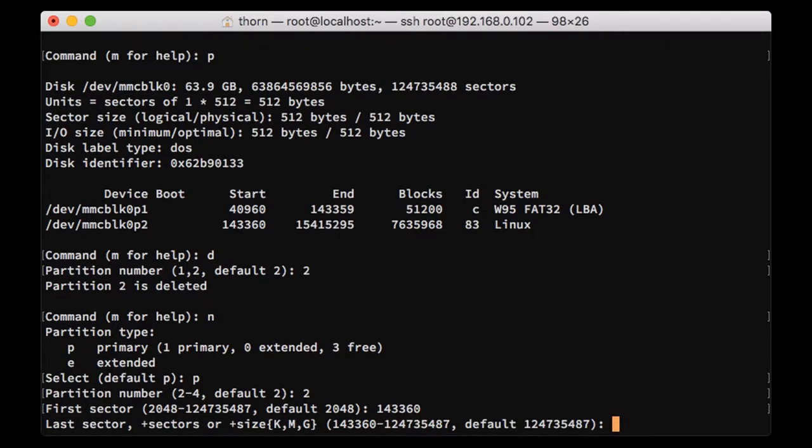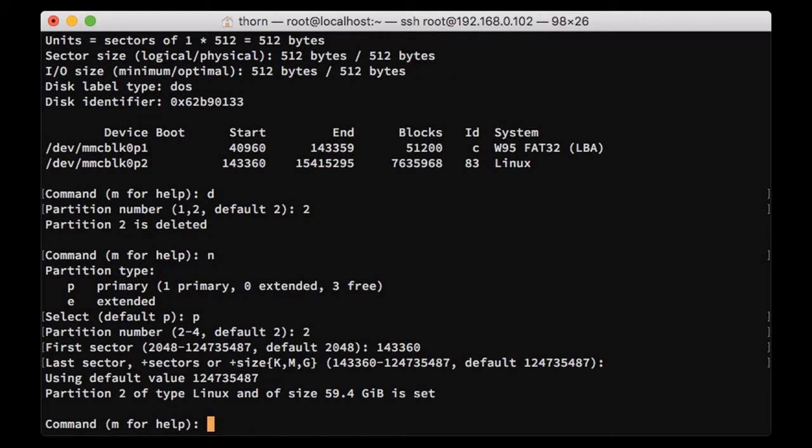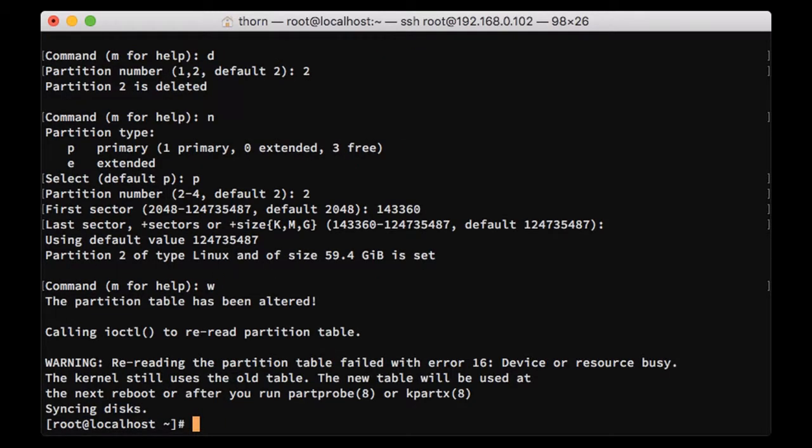Okay. And I will set default. It's the maximum. Okay. So it's gonna be of almost 60 gigabyte in size. 59.4 gigabyte. Okay. And now I type in W to write it.